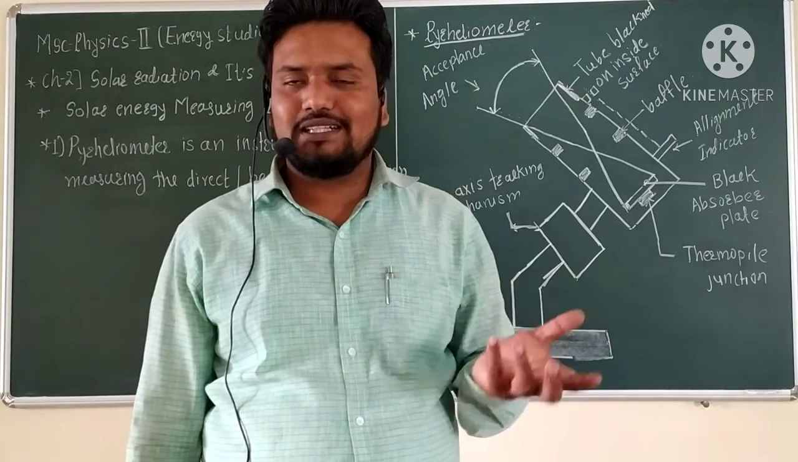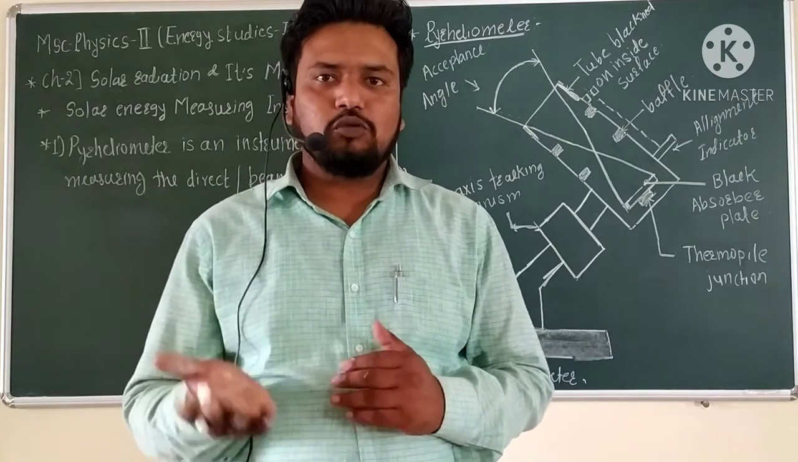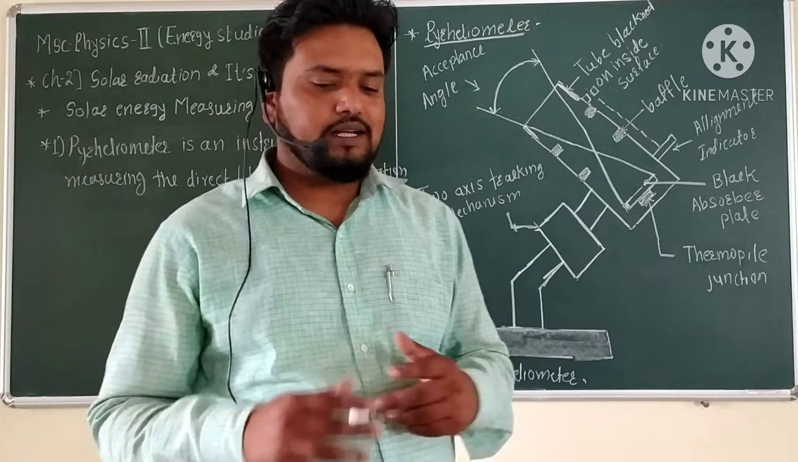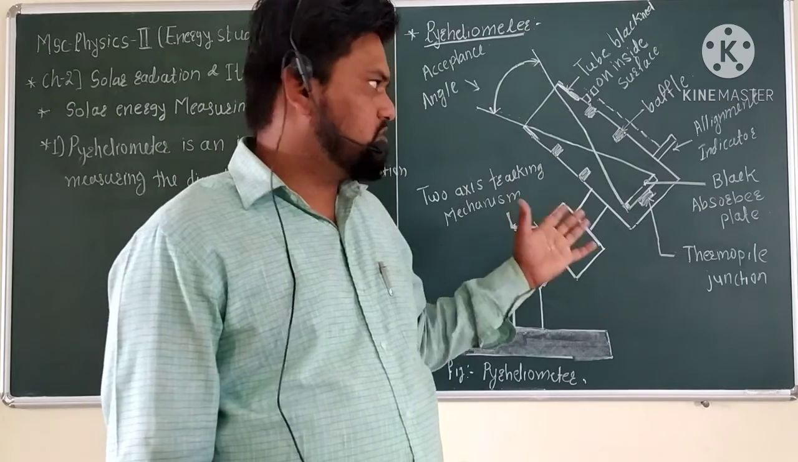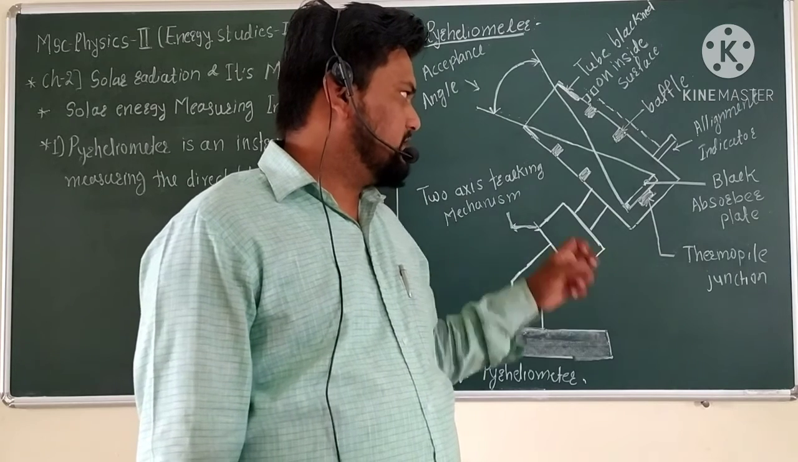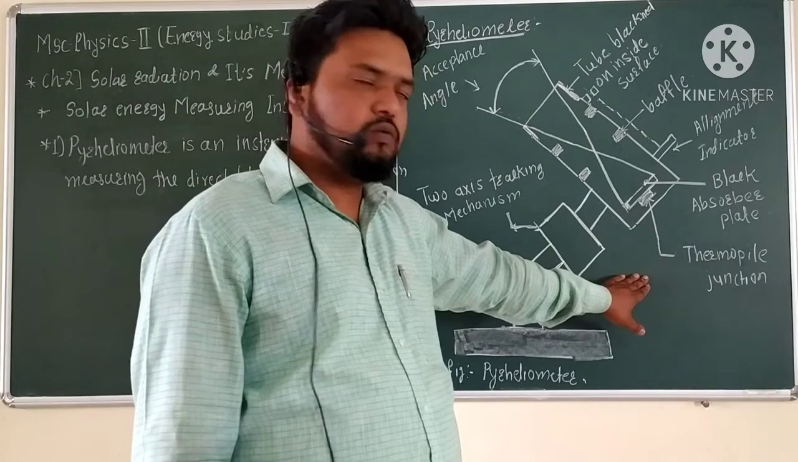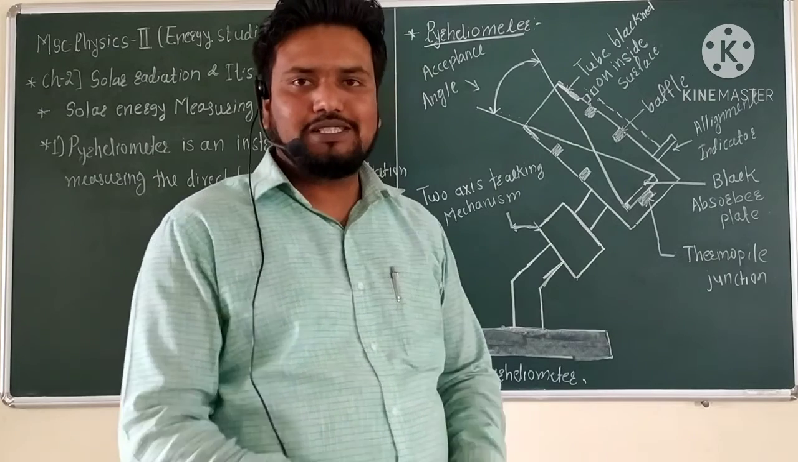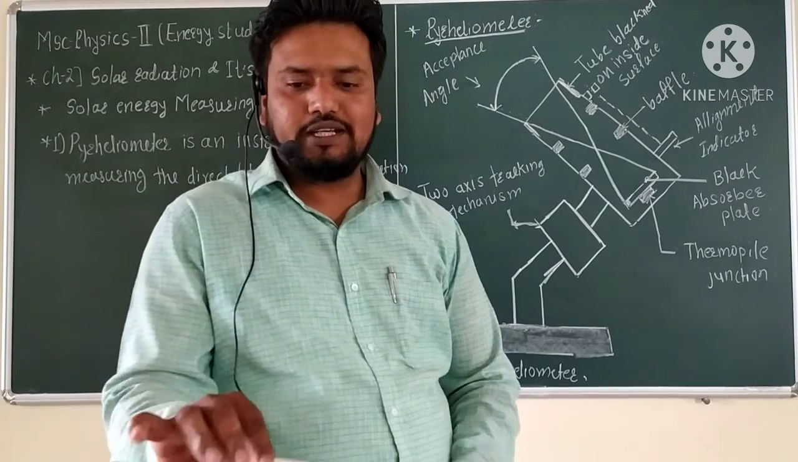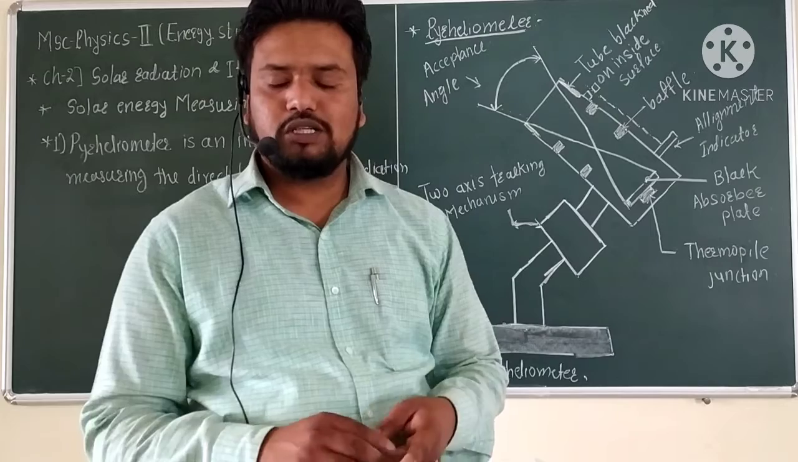In contrast, the pyranometer has to detect or measure the diffuse solar radiation, and it also uses a thermopile. This thermopile junction records the radiation, and using it we analyze what type of radiation is recorded there. So now the next point is the types of pyranometer, what types of pyranometer there are.